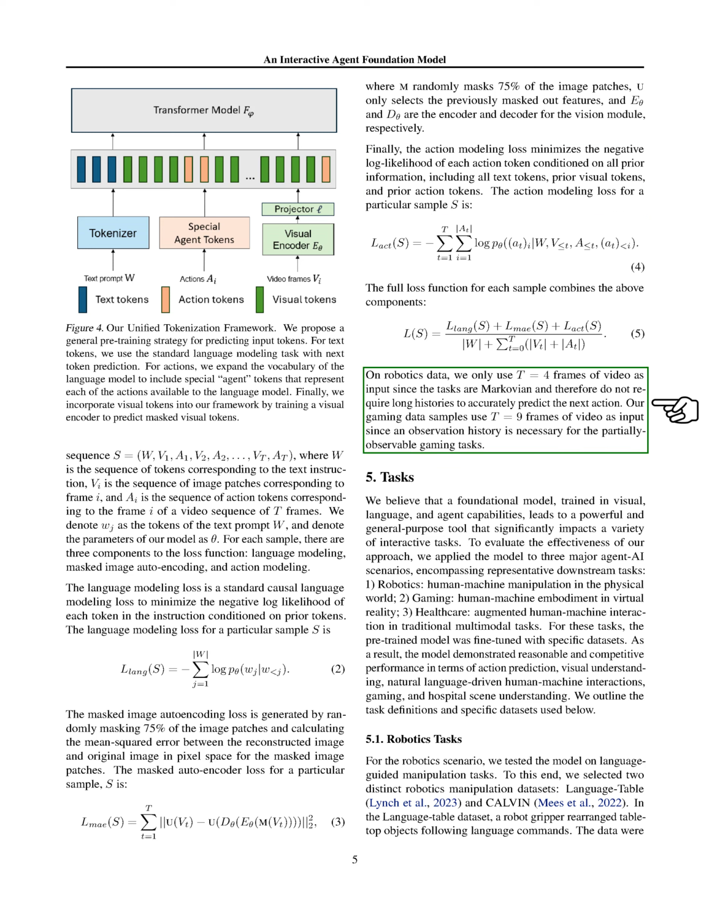We combine these three areas into a single measure to see how well the model is doing overall. For tasks involving robotics, we only look at 4 frames of video since the tasks don't need a lot of historical data to predict the next action. But for video game tasks, we use 9 frames because having more background information helps in making better predictions.